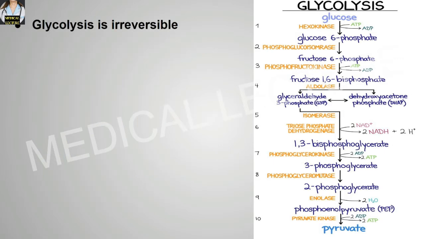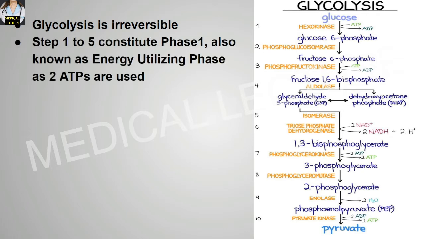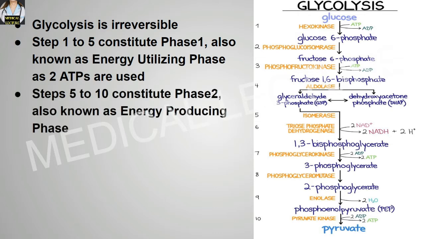Glycolysis is an irreversible process. Step 1 to step 5 constitute phase 1, which is also known as the energy utilizing phase, as over here 2 ATPs are used. Step 5 to step 10 constitute phase 2, which is also known as the energy producing phase, which actually produces the ATPs over here.